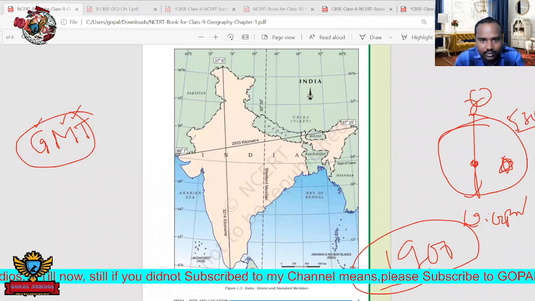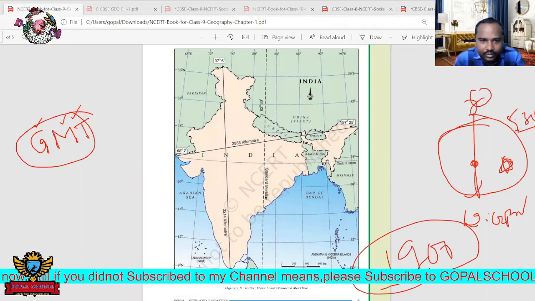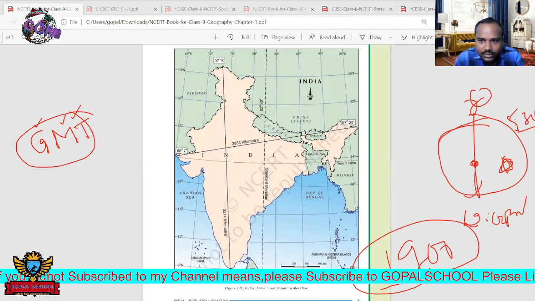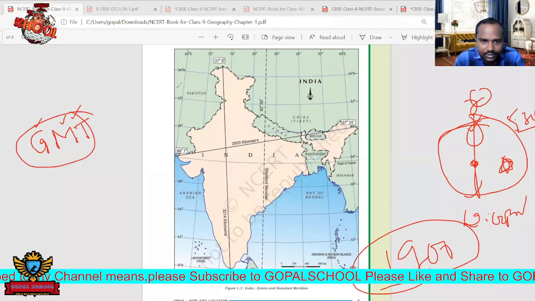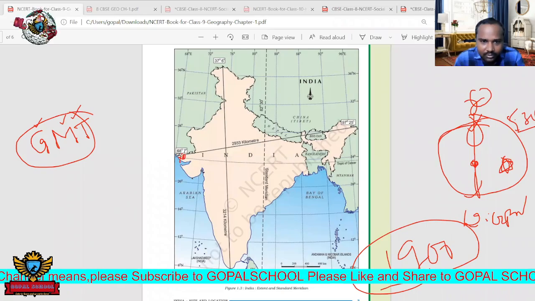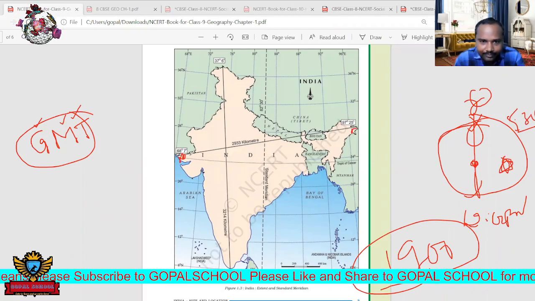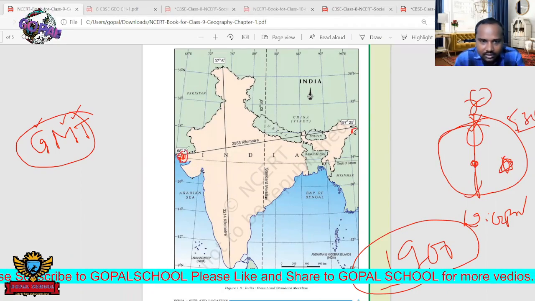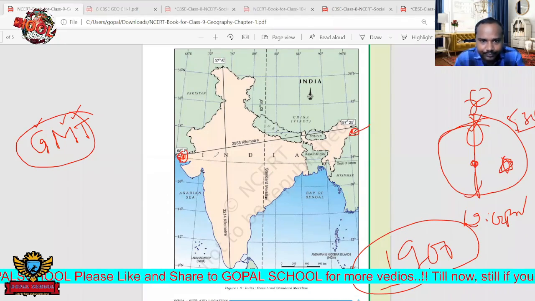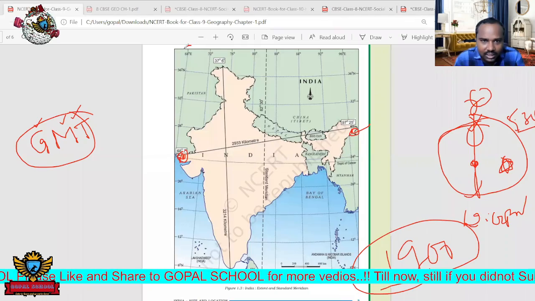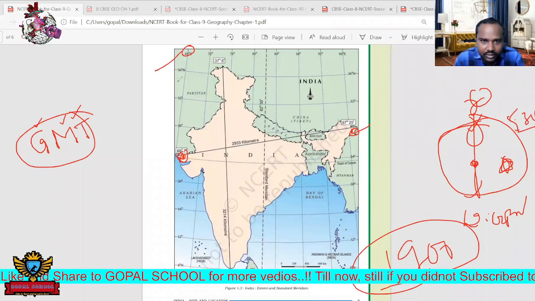Yes, sir. Okay, see here. If we follow this Greenwich time, then what is the problem we are getting here? One person is standing here, one person is here, and the other person is here. If the person asked the time of this person, then he will tell a different time, because, for example, here the sunlight is here. Okay, then what will happen?